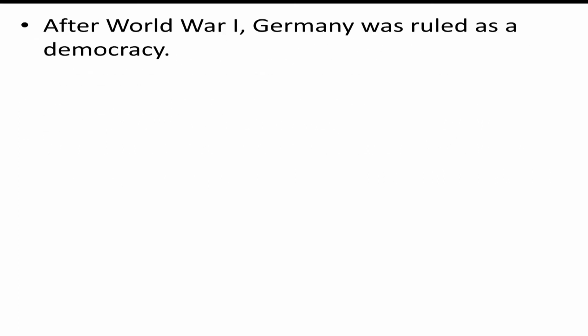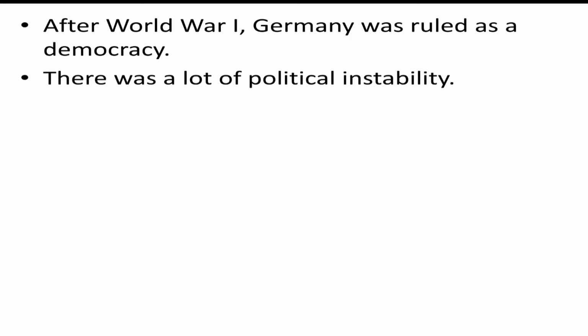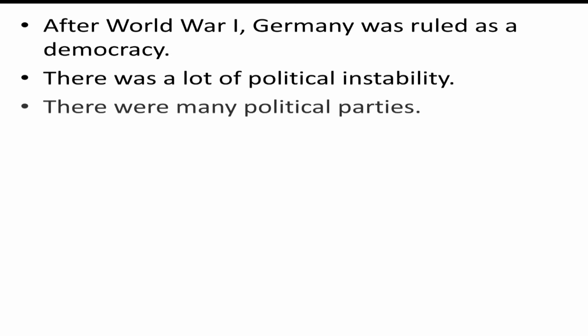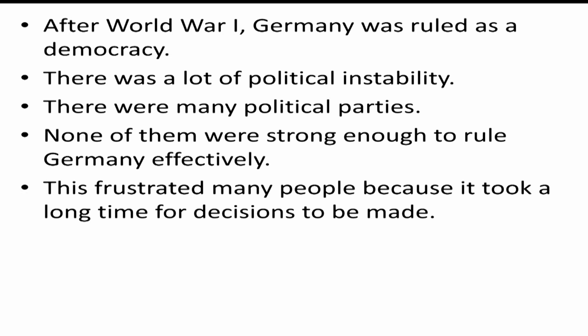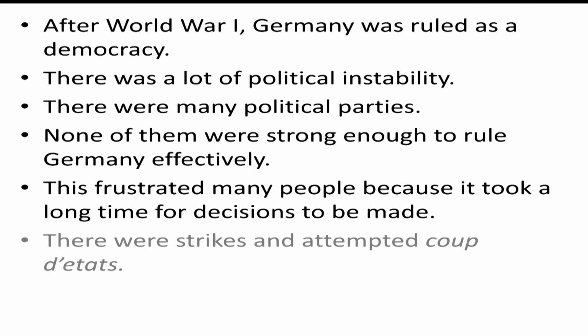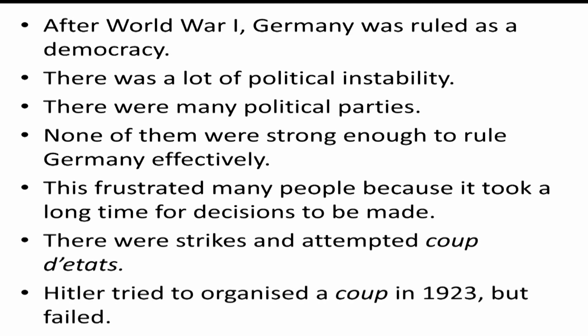After World War I, Germany was ruled as a democracy. There was a lot of political instability. There were many political parties. None of them were strong enough to rule Germany effectively. This frustrated many people because it took a long time for decisions to be made. There were strikes and attempted coups d'etat. Hitler tried to organize a coup in 1923 but failed.